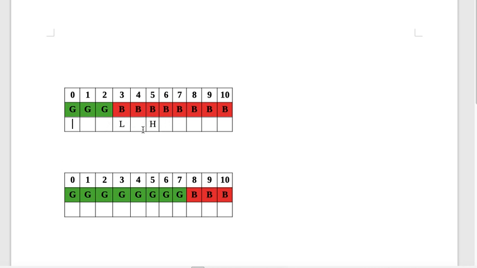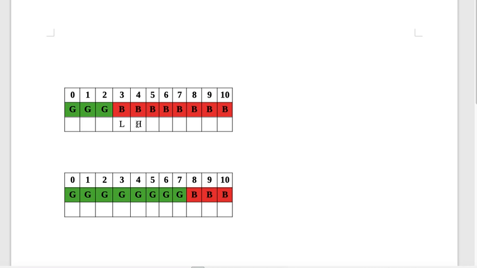So is low equal to high? No, right? So I'll calculate mid, which I get here. So now I got the mid here. Low is not equal to high. And this is a bad version, right? So I'll reduce high to this.